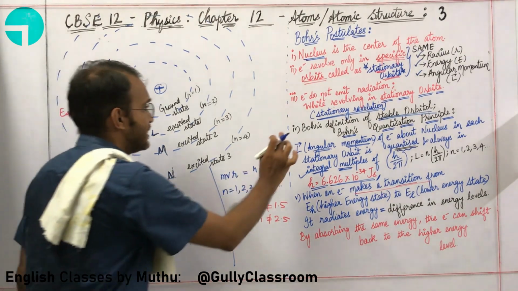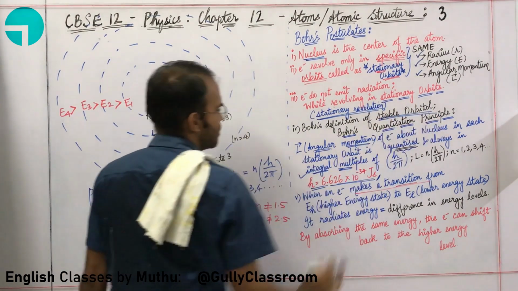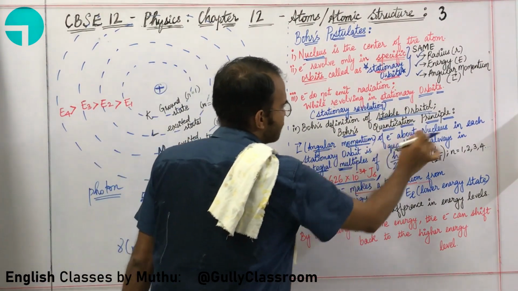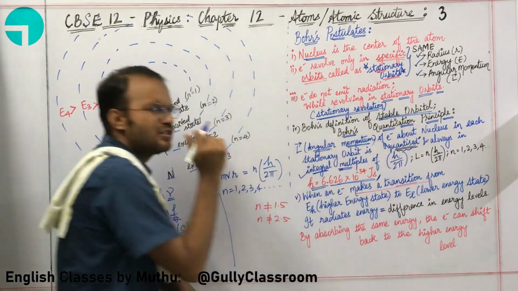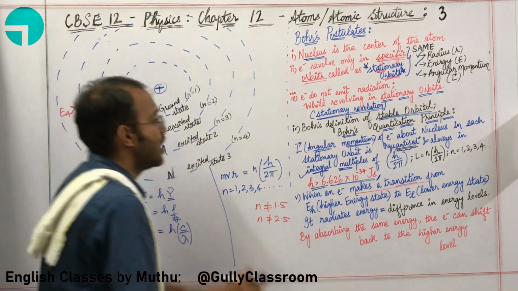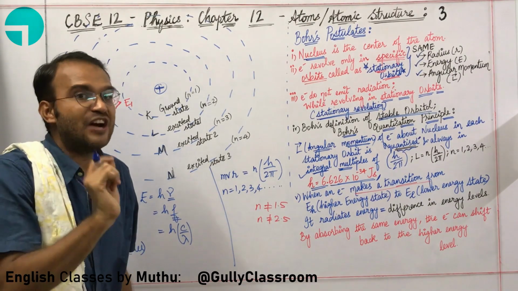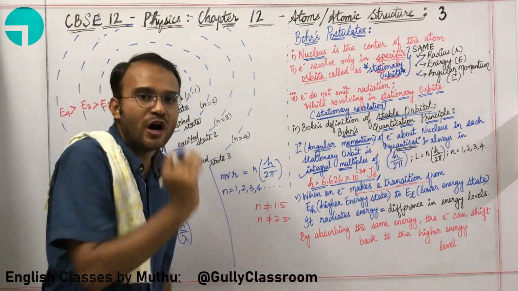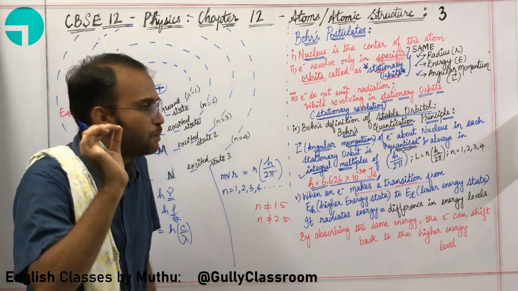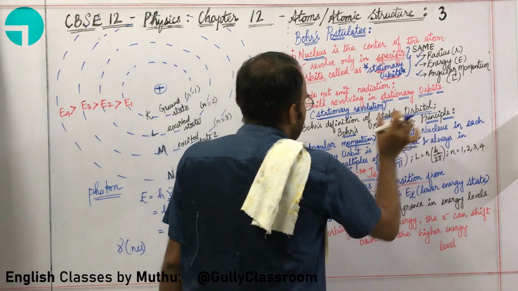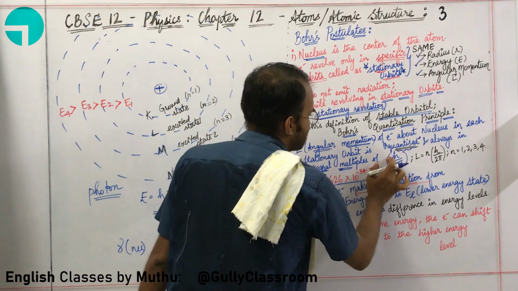Now let us look at Bohr's definition of stable orbit, Bohr's quantization principle. The angular momentum of the electron about the nucleus in each and every stationary orbit is quantized. So what is the meaning of quantized? Quantized means specific. Discrete is also specific. The rough meaning of discrete and quantized are one and the same. They simply mean specific. So the angular momentum is quantized and it is always an integral multiple of h by 2 pi.